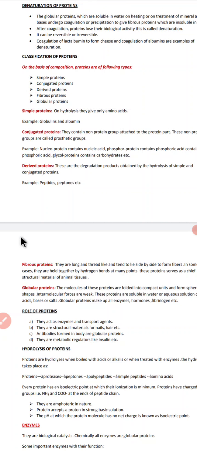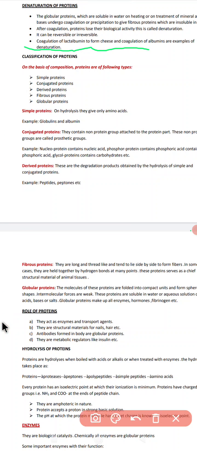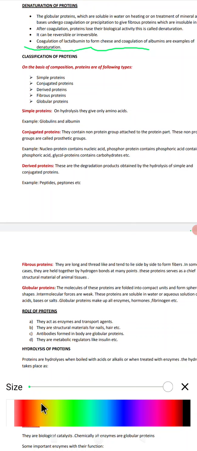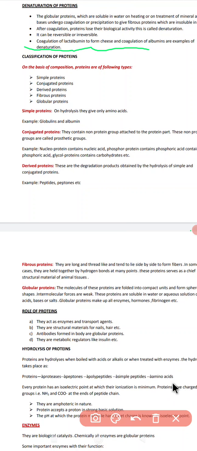These are examples of simple protein. Albumin you have seen in egg.